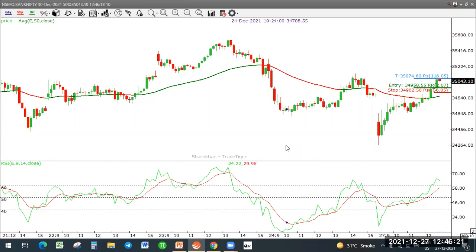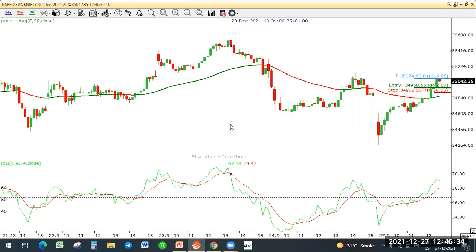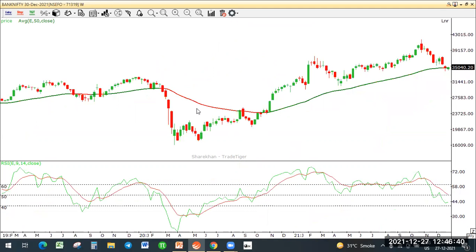Hello friends, today I will be showing you one quick Bank Nifty futures trade that I did in a very short period of time. To begin with, let us look at what was the overall rationale behind this trade. Let us look at the weekly chart of Bank Nifty.